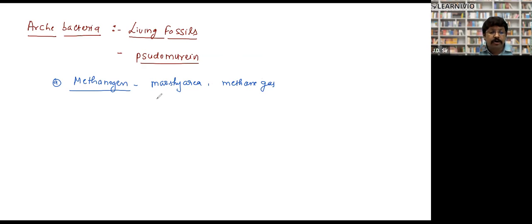They are also found in the gut, meaning the stomach, of herbivore animals like buffalo and deer.